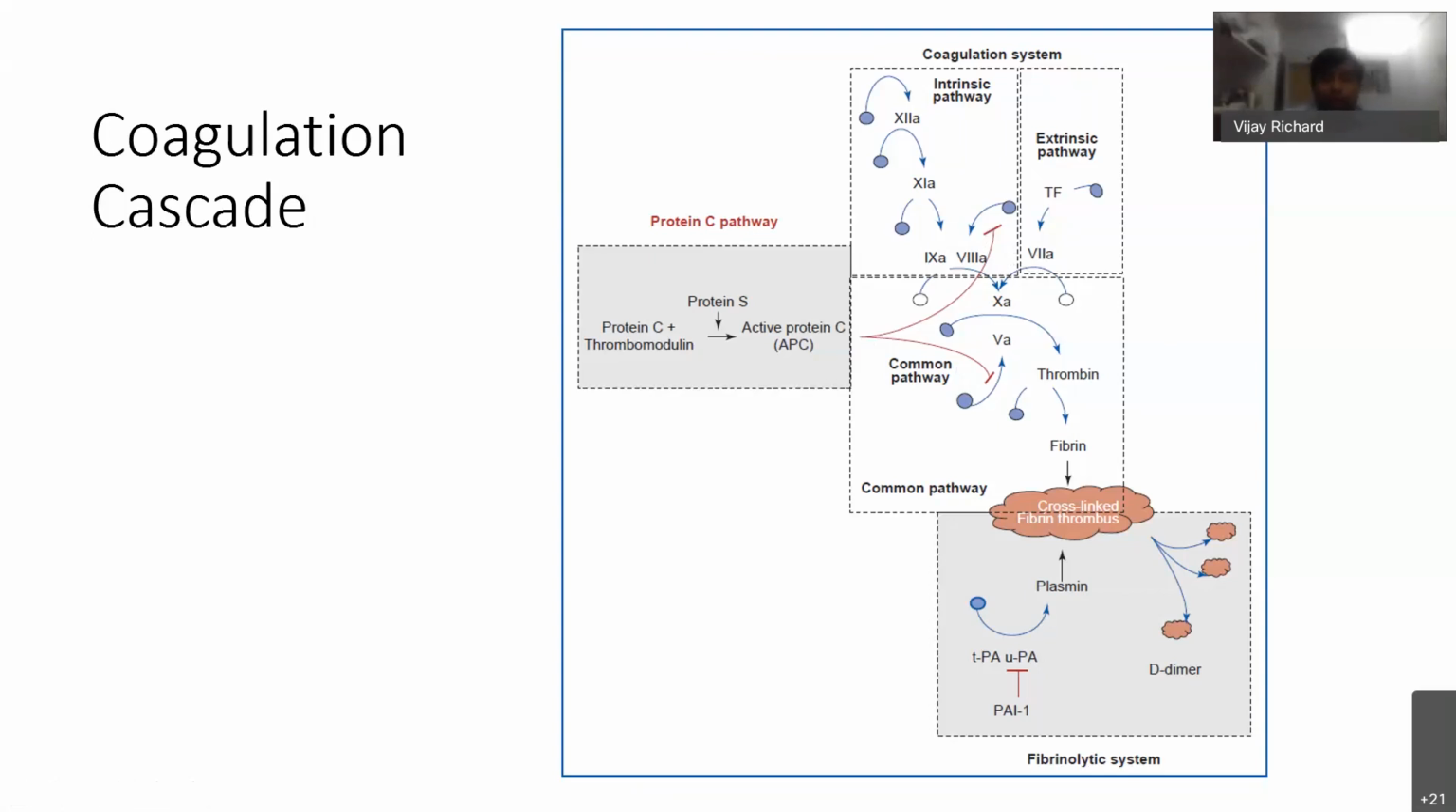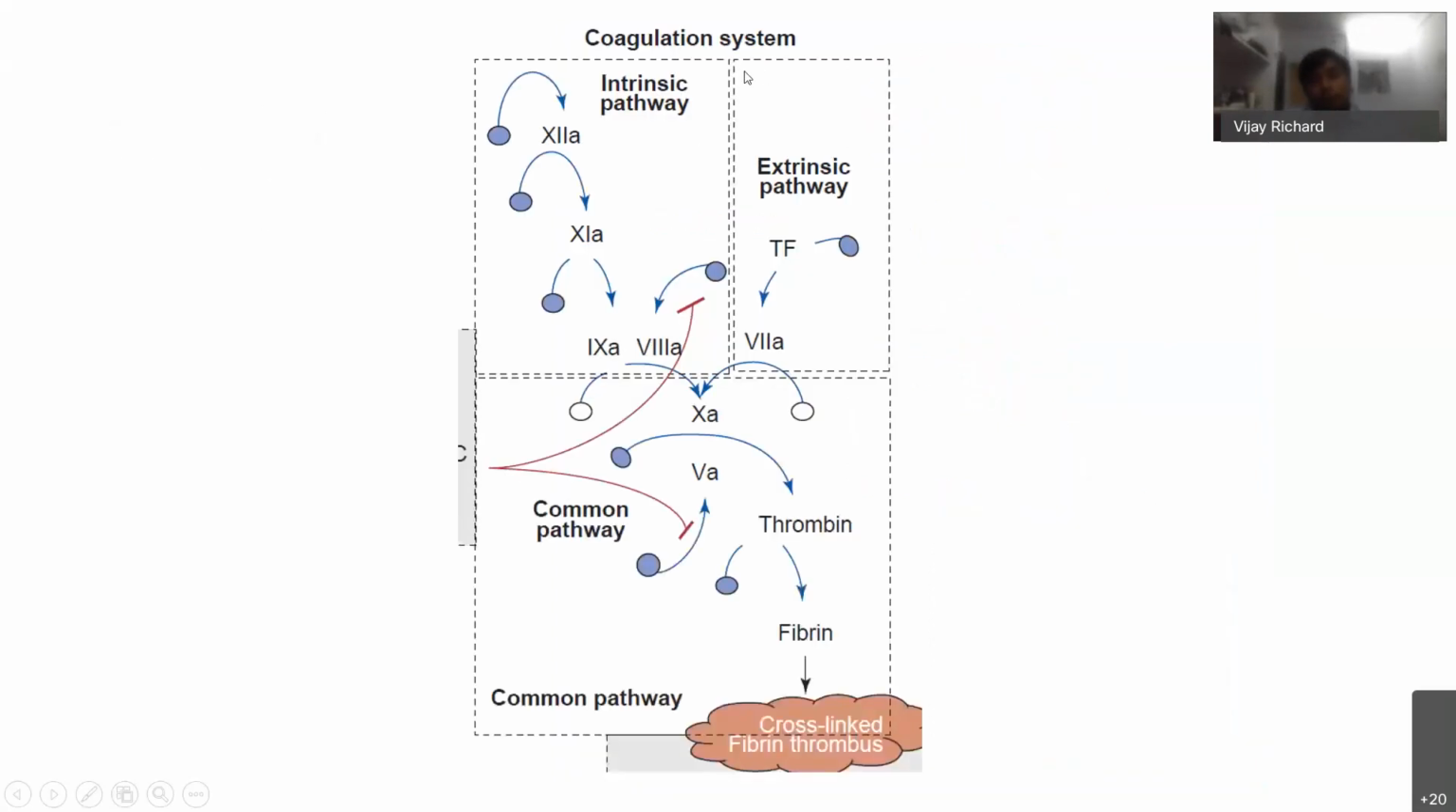So when there is a, we'll see later, coagulation system as we saw. So the common pathway, the main component is thrombin and fibrin and the cross-linking of fibrin. All these are important.